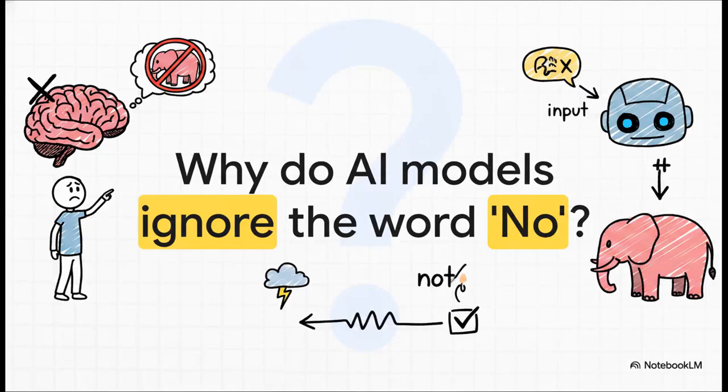Let's kick things off by asking a pretty simple question. Why does cutting-edge AI seem to completely overlook negative words? Words like not or without. If you tell a person, hey, don't think of a pink elephant, they might struggle a bit, but they know exactly what you mean. AI, on the other hand, seems to literally skip right over the negation.